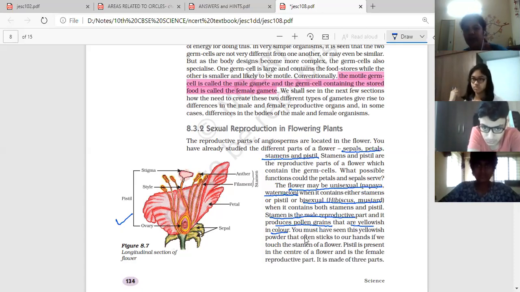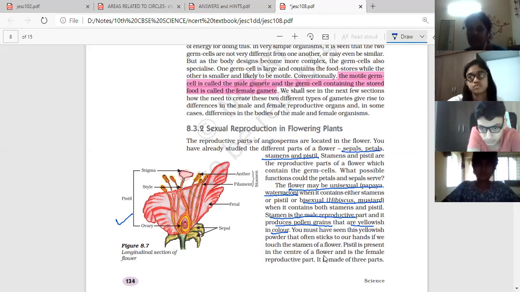It is a yellowish powder that often sticks to our hands if we touch the stamen of the flower. That is the male gamete, inside the anthers. We can actually see and touch the anthers.